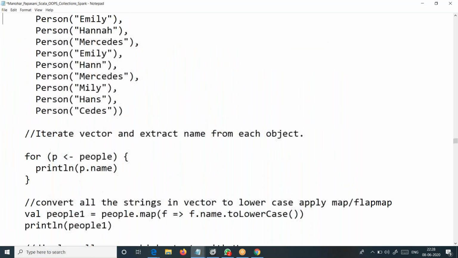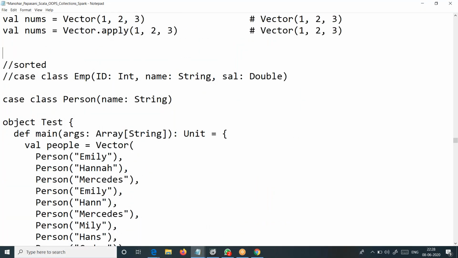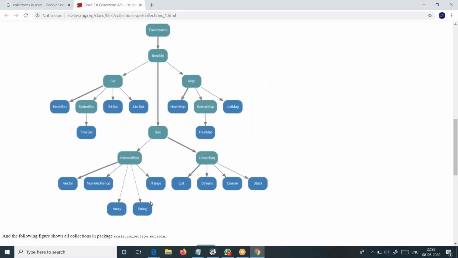So that's about vectors, sir. I think you got an idea, right? Same thing, we have implemented array as well in the hierarchy. Array is done, string is done. Range and numeric range usually provide range of values. So we will take these as miscellaneous topics, and we will discuss one weekend. I will plan for this, some 1 or 2 hours. We will quickly walk through all this.